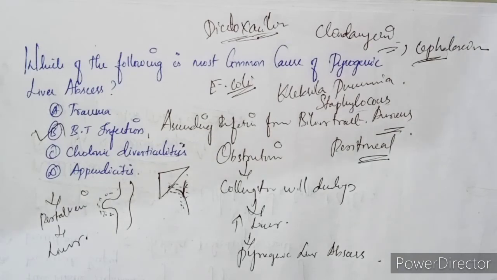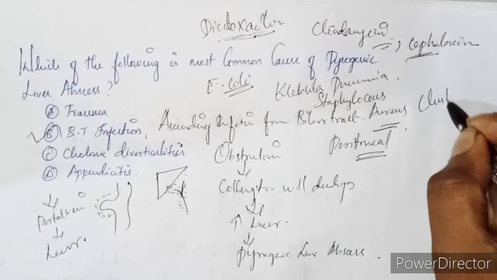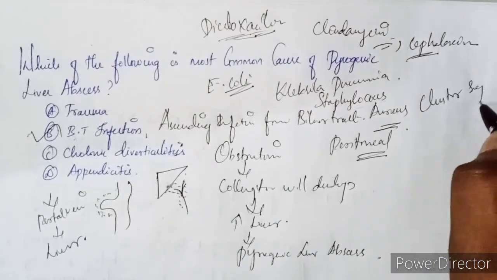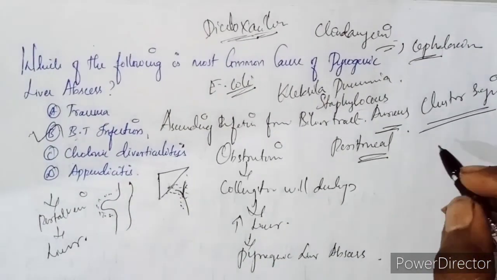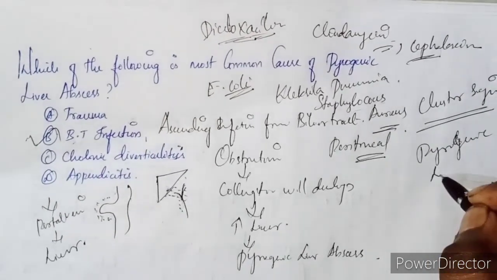And what are the features of this pyogenic liver abscess? We have seen chronic diverticulitis, appendicitis, some of the organisms and the typical signs. Now we are going to see the features. What is the feature found in the pyogenic liver abscess? The typical appearance is the cluster sign. This might be asked. It is the typical appearance for the pyogenic liver abscess.